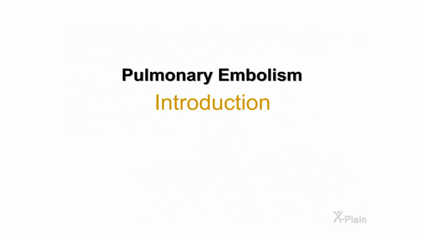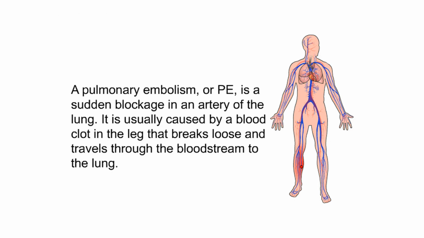Pulmonary embolism. Introduction. A pulmonary embolism, or PE, is a sudden blockage in an artery of the lung. It is usually caused by a blood clot in the leg that breaks loose and travels through the bloodstream to the lung.